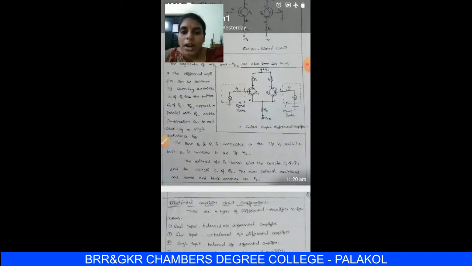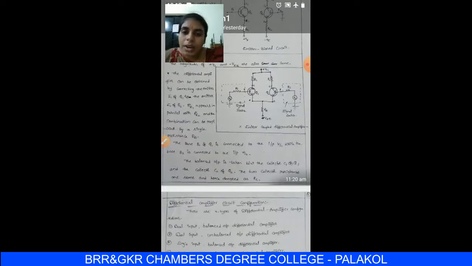Okay, this is a transistorized differential amplifier. In this circuit, the emitter of transistor 1 and the emitter of transistor 2 are connected. Then RE1 and RE2 appear to be parallel, and we replace them with a single resistance RE. This RE is connected to the negative supply voltage.